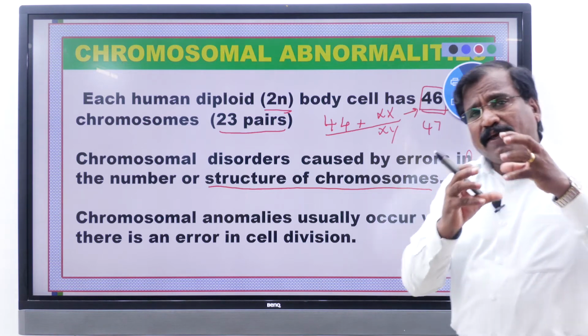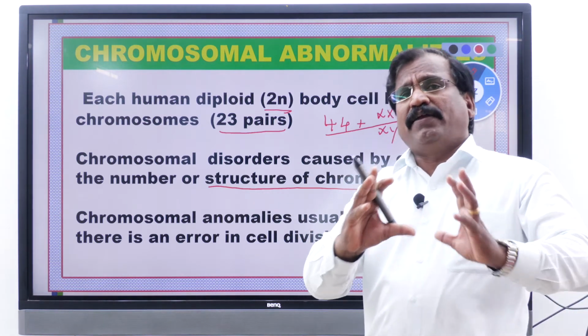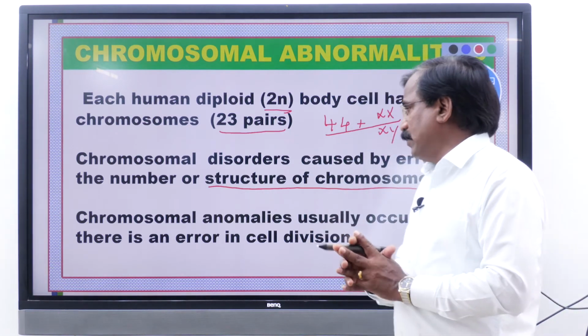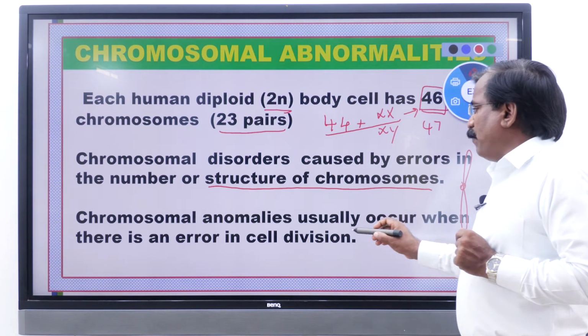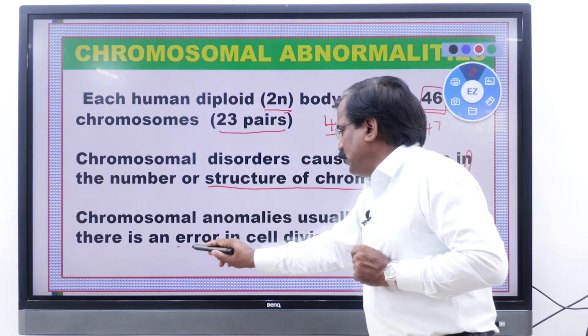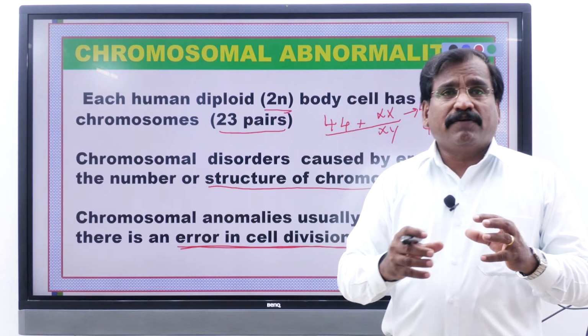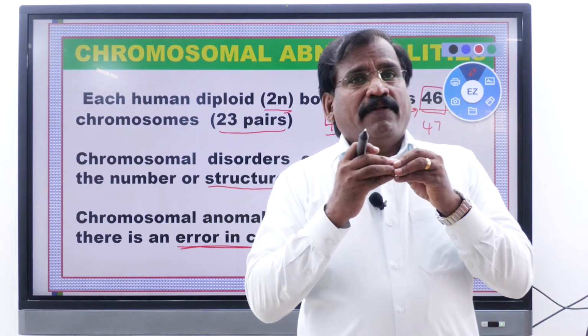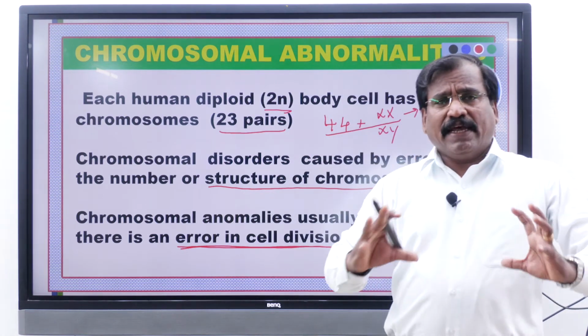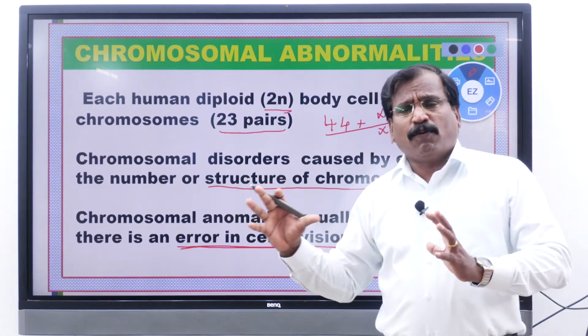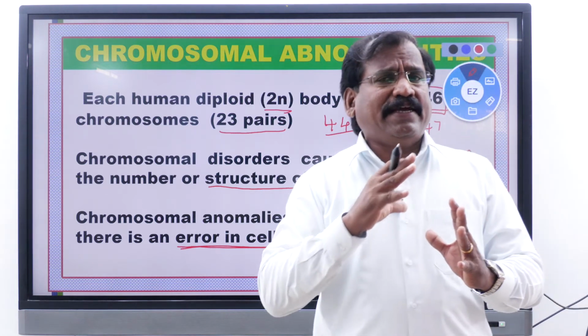Usually when chromosomal abnormalities occur, it is due to errors in cell division. At the time of cell division, because of some error, the chromosome number may decrease or increase.